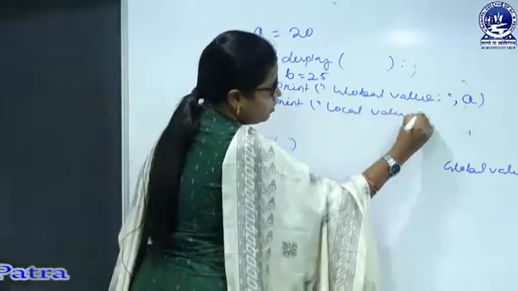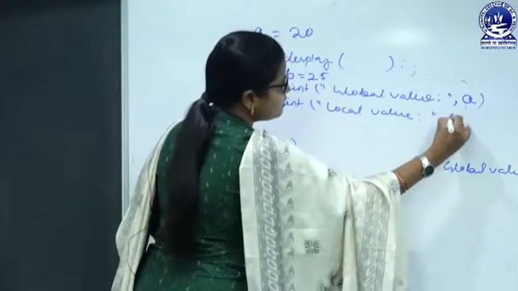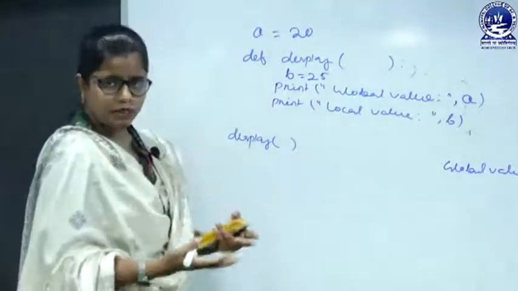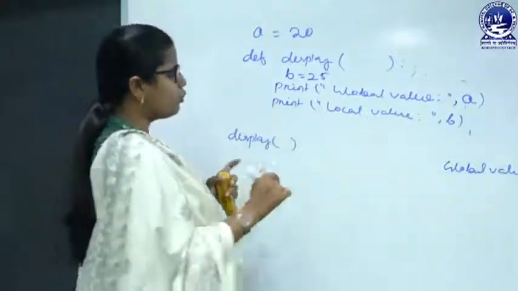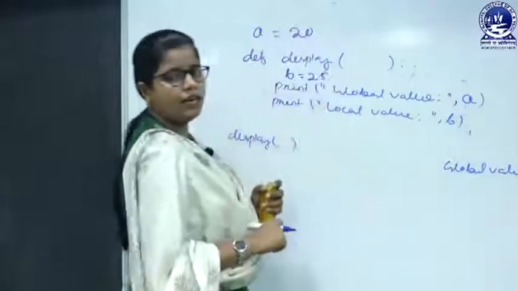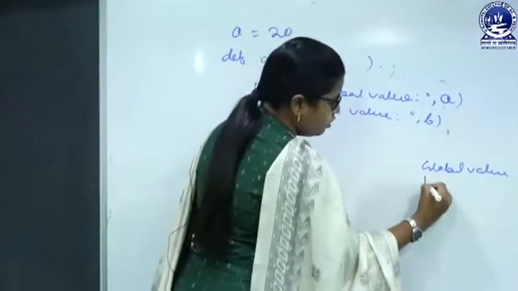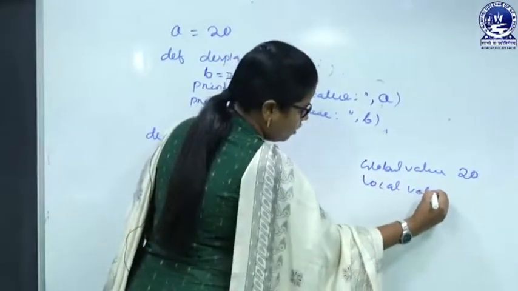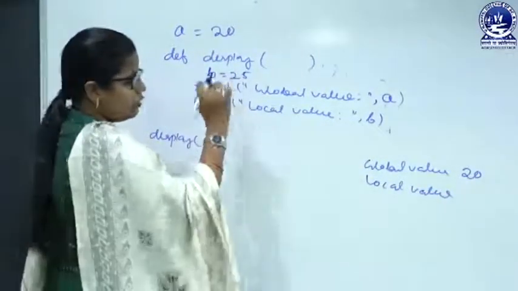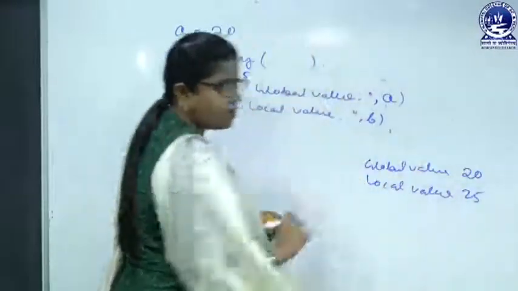local value, and the local value is B. So, when I call the display function the second time, the output will be global value, that is A, so 20 will get printed, then local value. The local value is the value of B, and what is the value of B? The value of B is 25. So 25 will get printed here.